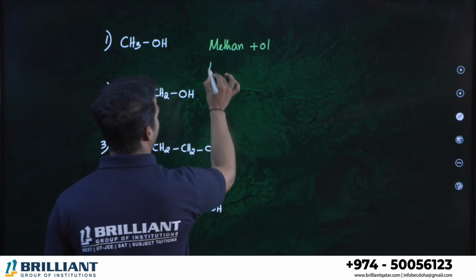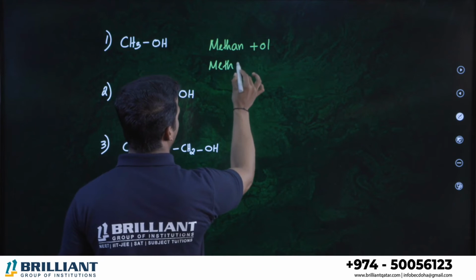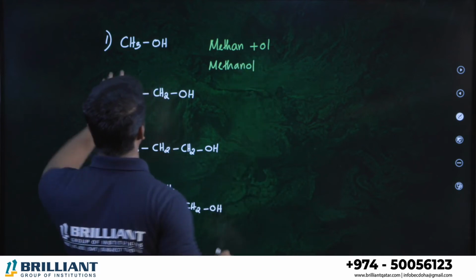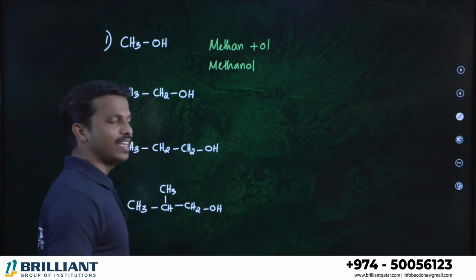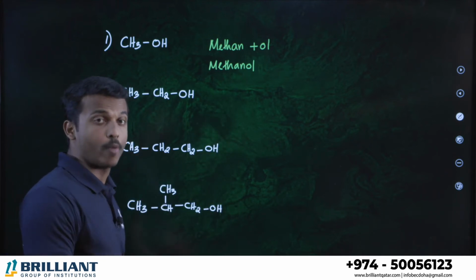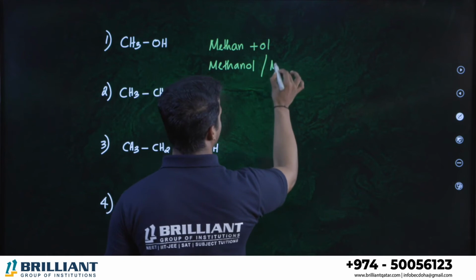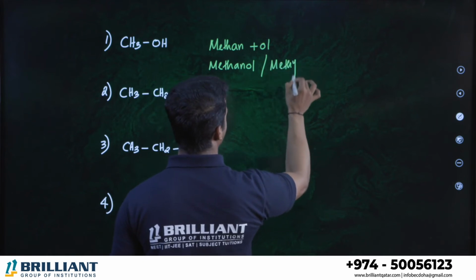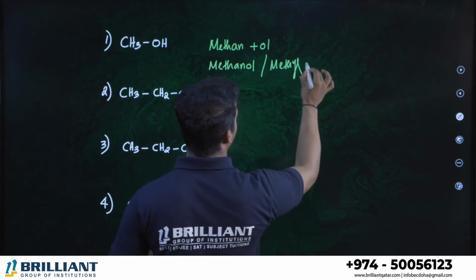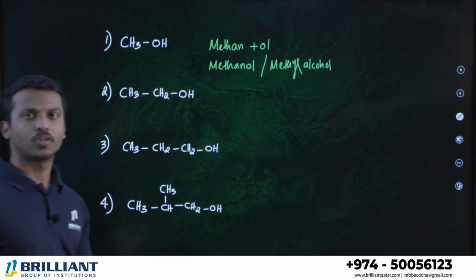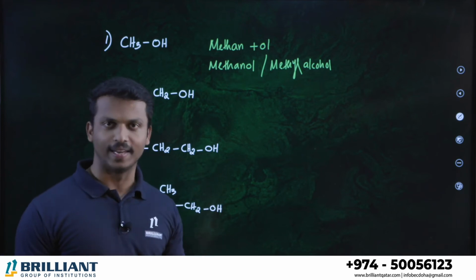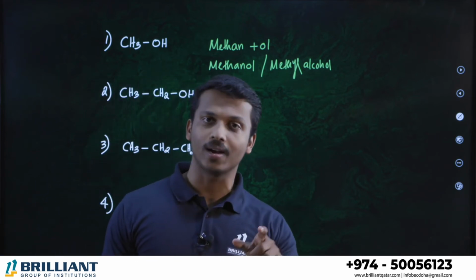So we can name this compound as methanol. One carbon containing alcohol is called methanol. Methanol is the IUPAC name. What is the common name? Common name we can call it methyl. What is the CH3 group called? Methyl, and OH is called alcohol. So methanol is the IUPAC name, methyl alcohol is the common name.